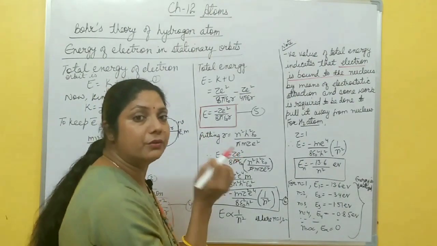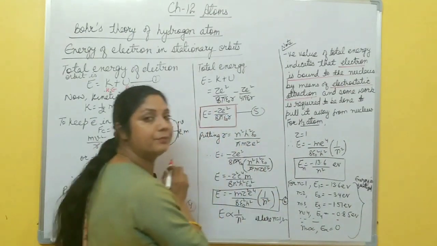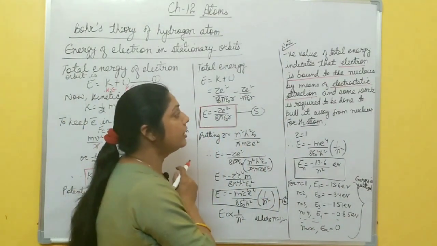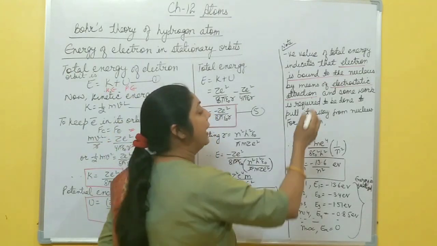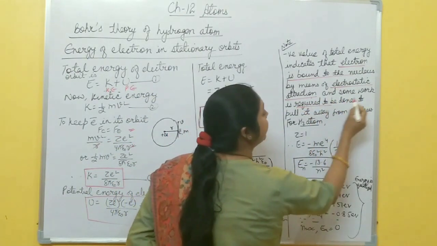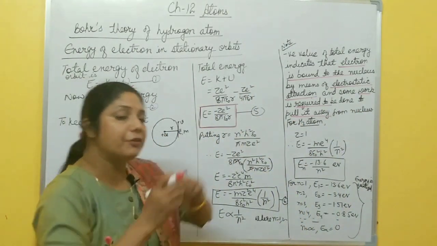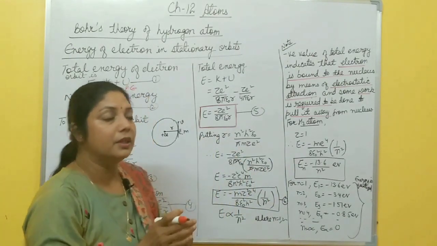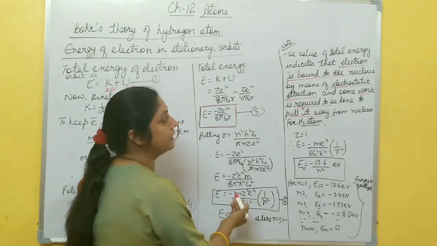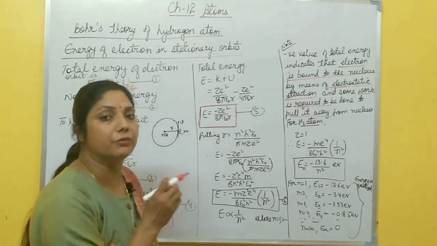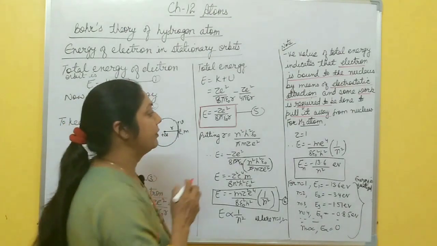And how is it bound to the nucleus? By means of the electrostatic force of attraction between the nucleus and the electron, so that it is always bound to the nucleus. Because of that electrostatic force of attraction, some work is always required to pull it away from the nucleus. If you want to pull it away from the nucleus of the atom, you have to apply some work, right? So this negative sign shows that the electron is always bound to the nucleus. They are not free to move out of the atom, right?